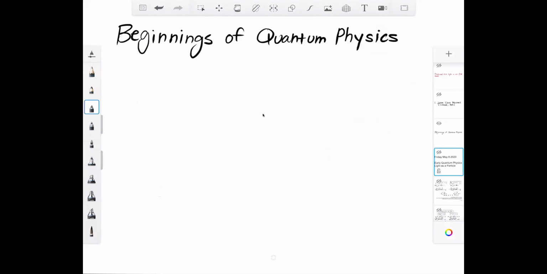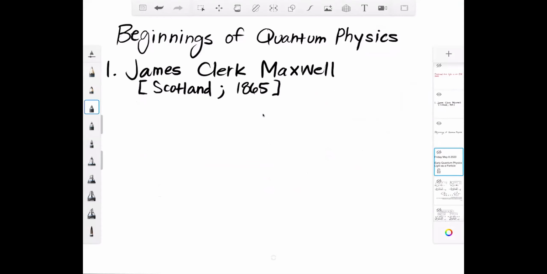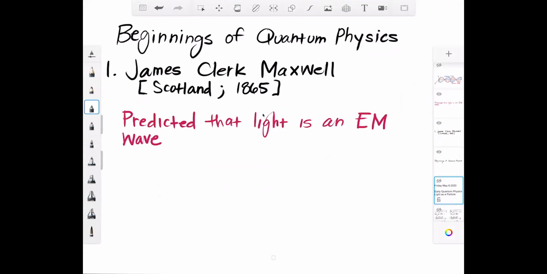So the first person that we need to look at is this guy named James Clerk Maxwell, who was a Scottish physicist. And in 1865, he basically came up with this new idea that says, okay, light is an electromagnetic wave.